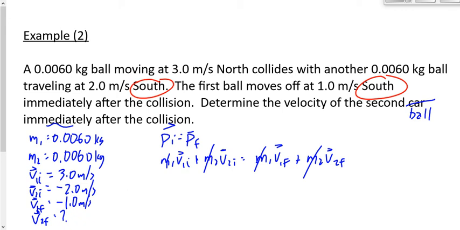v1i is 3. v2i is negative 2. v1f is negative 1 plus v2f. 3 minus 2 is 1. Add 1 to that. When we bring it over to the other side, it becomes 2. And v2f is positive 2.